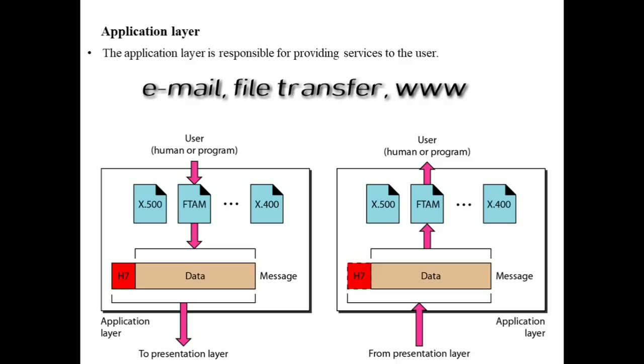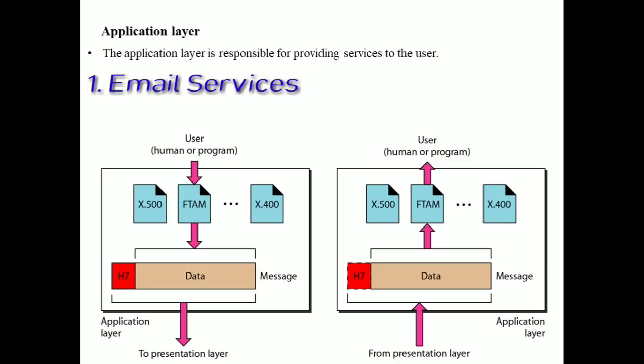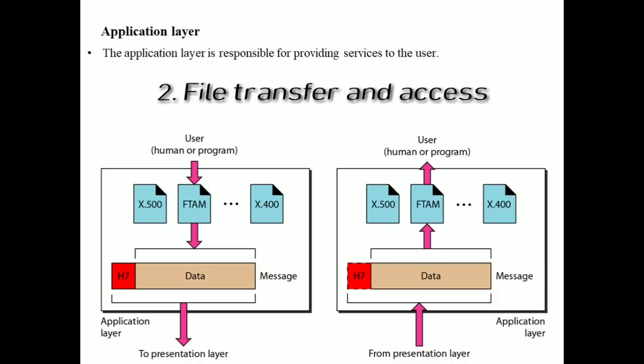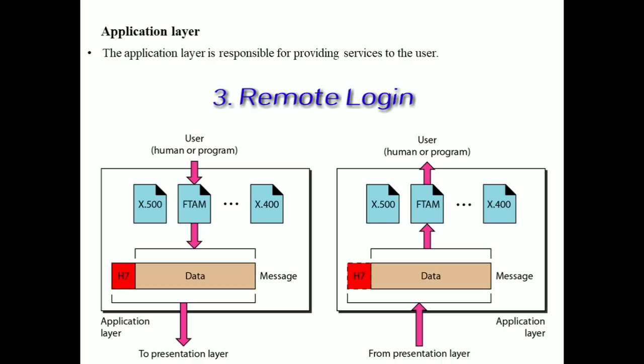The duties of the application layer involve mail services, that is for email forwarding and storing; file transfer and access, the second one; and the third one is remote login, that is a user can log into a remote computer and access the resources of that particular computer; and accessing the World Wide Web and so on. We have different types of applications in the application layer. So this is all about the 7 layers in the ISO-OSI model.